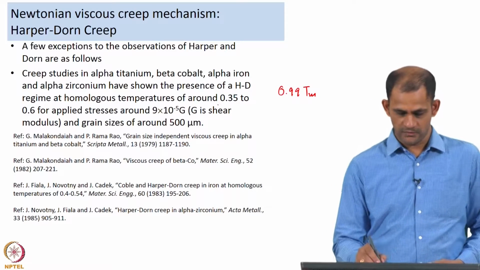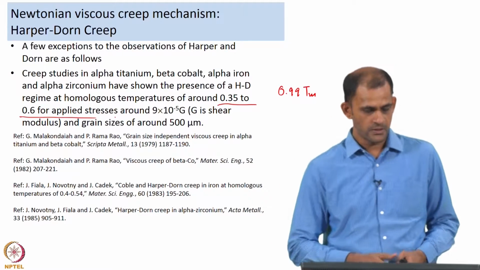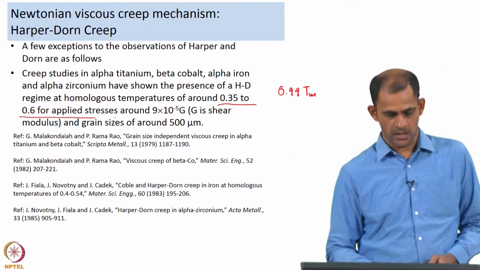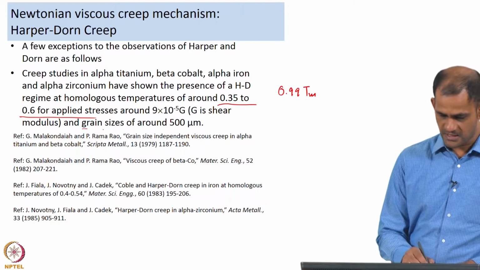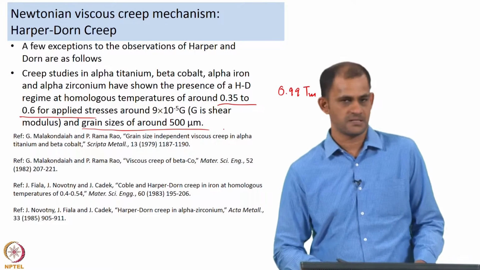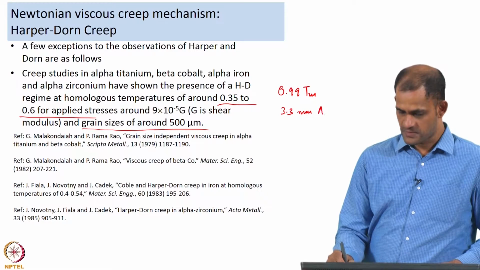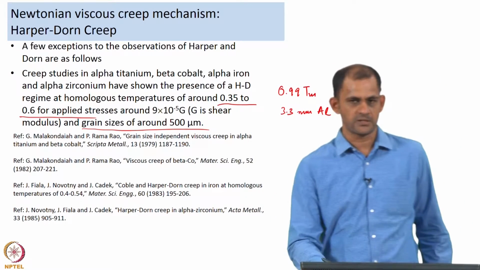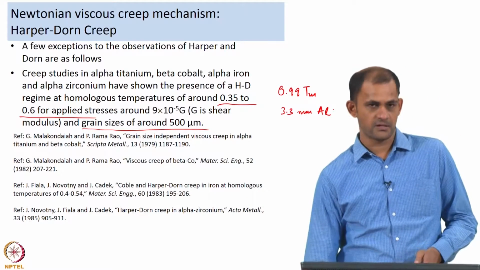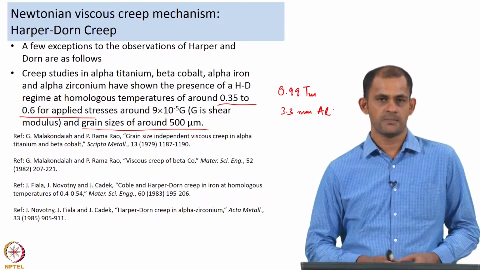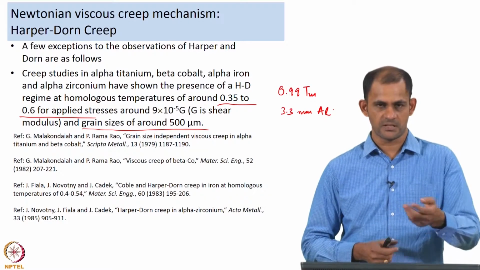So, it is possible to observe Harper-Dorn creep at very low homologous temperatures also, and the grain sizes they used in these studies were in the range of around 500 micrometer. This is again smaller than what was observed in aluminum with a grain size of 3.3 millimeter. So, these are some of the studies listed here where people have seen Harper-Dorn creep being manifested under conditions different than what we discussed in the previous slide.